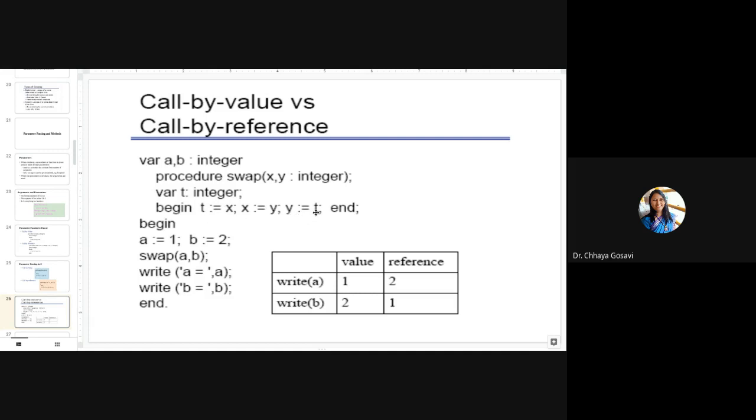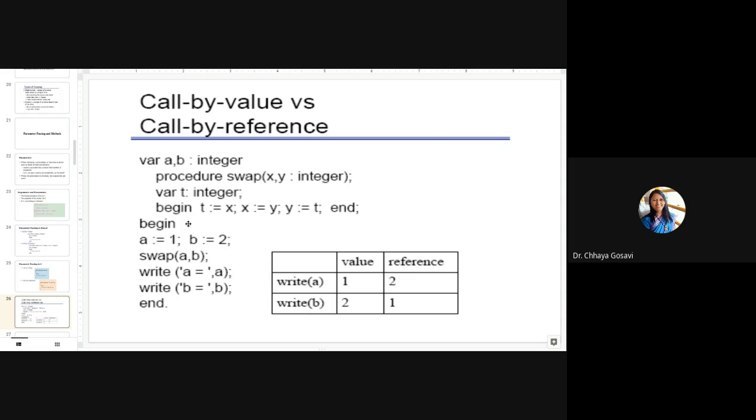This is our regular logic for swapping, begin and end. So this is your swap function. And this begin and end is for our program. So here we have declared a is equal to 1, b is equal to 2. Swap function is called and write function is like the printf statement. It will display the values of a and b.